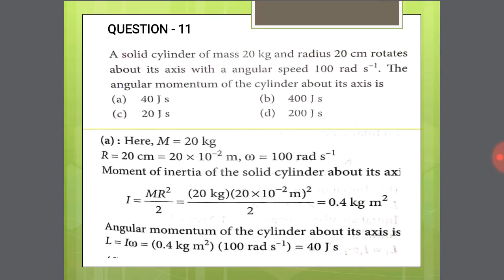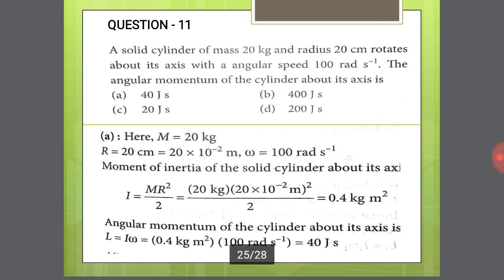Next question. A solid cylinder of mass 20 kg and radius 20 centimeter rotates about its axis with angular speed 100 radian per second. The angular momentum of the cylinder about its axis is... So mass m is equal to 20 kg.